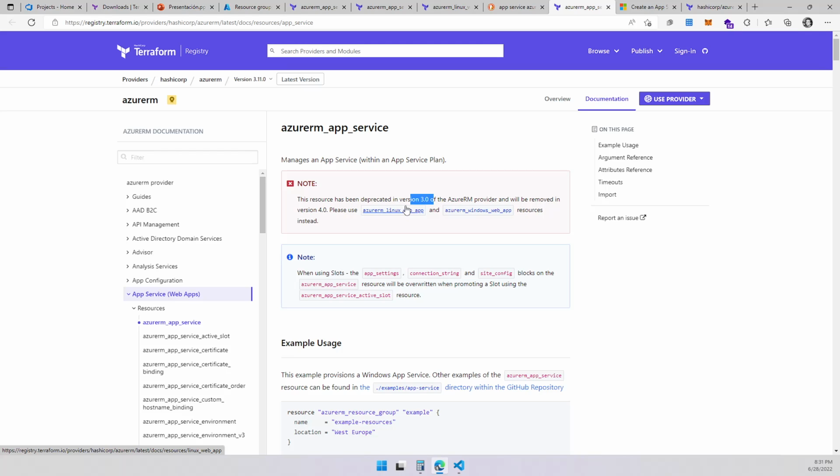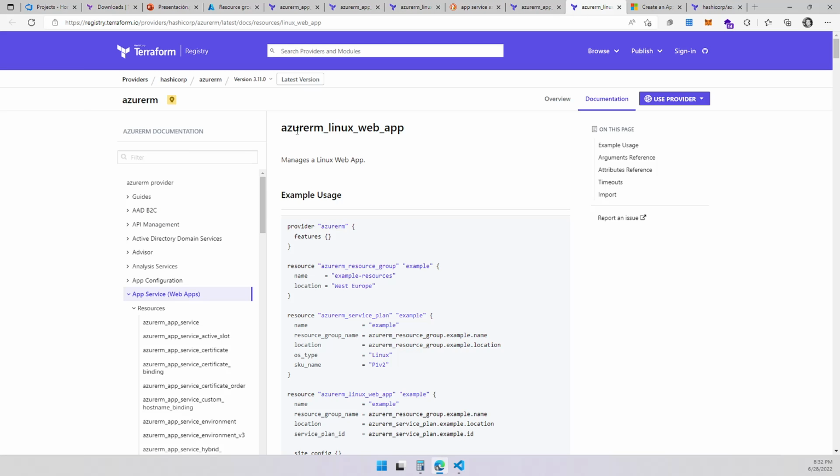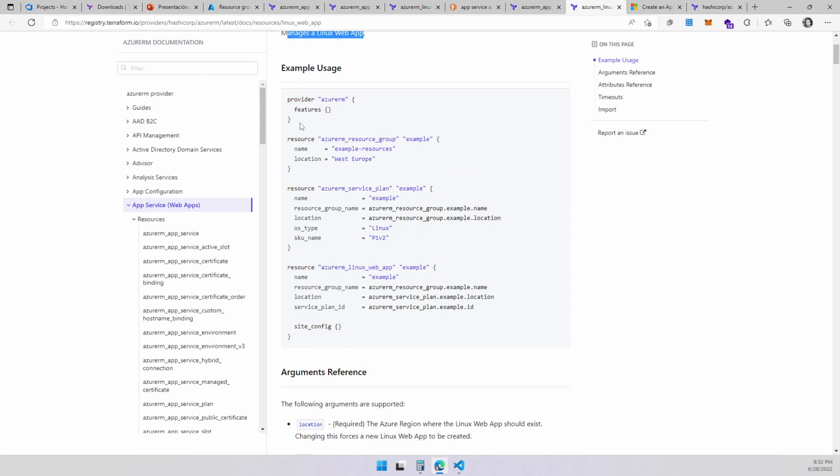We're going to be showing deprecated. I should be using something else. And it tells me the answer right away over here. It says, hey, do you want to create a Linux app or a Windows app? So this is going to be your guy. So it opens up and takes me to app services managed by Linux, right? And here we have a provider again, because we need to declare it. We already declared it, so we can ignore that part. But here is an example of what we're going to be creating right out of the box for this.